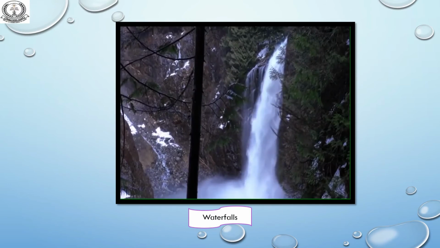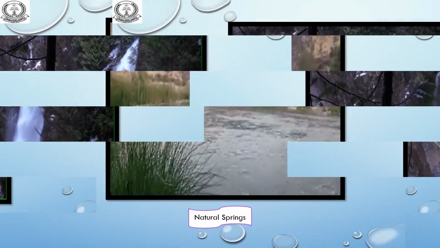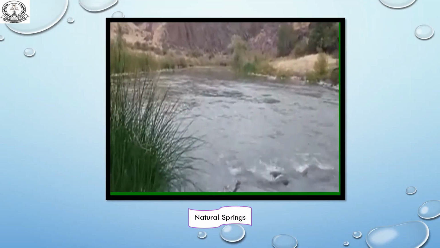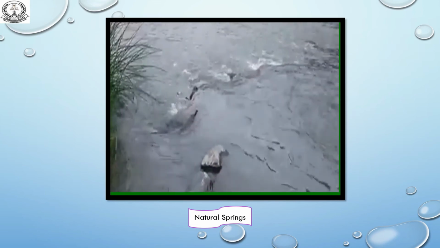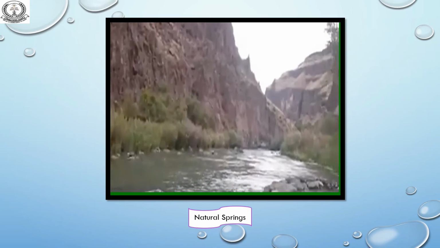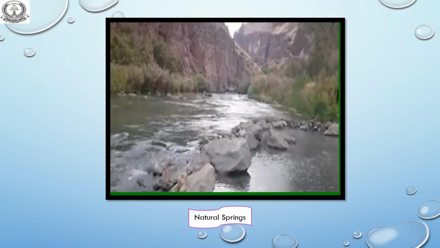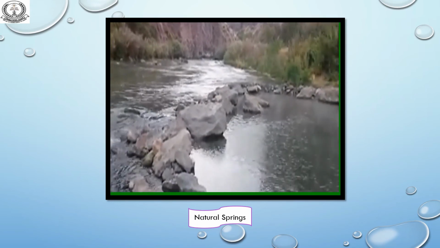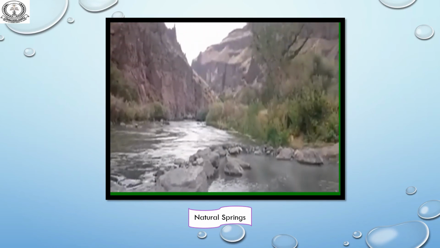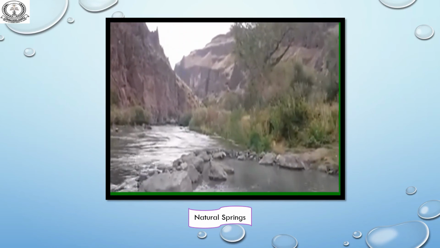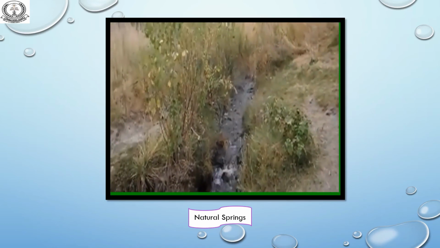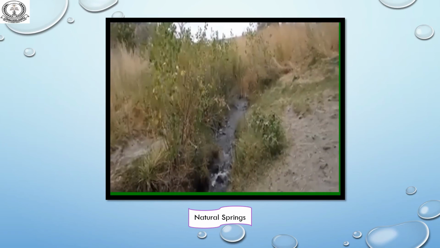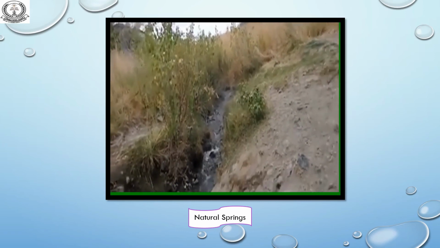A waterfall is a place where the flow of a river drops from a great height. The earth's surface absorbs rainwater. When there is an abundance of water, the water accumulates and flows. This is known as a natural spring. The water from the spring is rich in minerals and is very clean and healthy for drinking. Some natural springs, however, have a high content of minerals such as sulfur and other metals. The water from such springs is good for bathing but not for drinking.